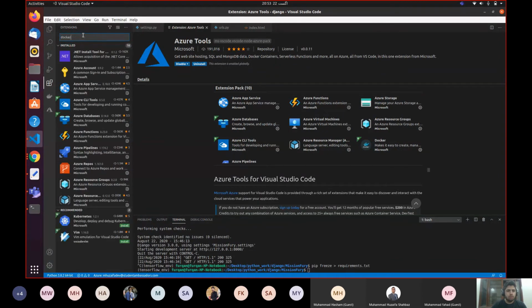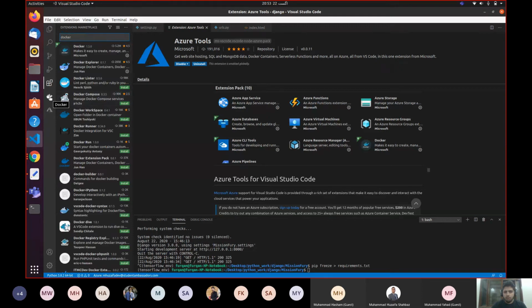You also need to install Docker, but right now my Docker is already installed. Docker is pre-installed in your VS Code. Whenever Microsoft ships VS Code, they ship Docker alongside it, so you don't need to install it. But I installed 2 things. First one is Docker, and second one is Docker Explorer. You don't need Docker Explorer, but if you get any error, I will suggest you install Docker Explorer as well. But for now, you just need to install Docker if it is not installed by default.